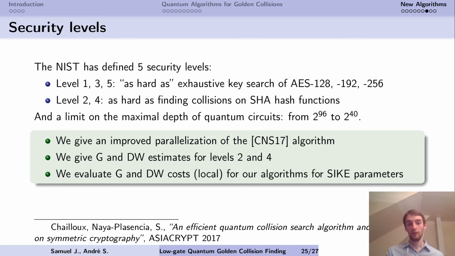So we studied the algorithm of Chailloux et al. from Asiacrypt 17, which is the best quantum collision search algorithm if you don't have quantum RAM. And we gave gate and depth-width estimates for this for levels 2 and 4. And we also improved the parallelization of this algorithm, so we could give better estimates. And in general, we evaluated the gate and depth-width costs in the local setting, so in the local communication grid, for our algorithms for all SIKE parameters.